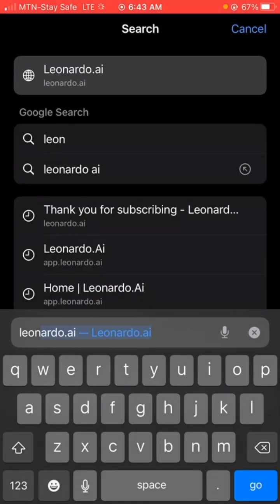Leonardo.ai is a new AI tool that you can use to create AI images. It works with prompts, and whatever you tell the AI tool to do is what it's going to do for you. It works just like ChatGPT, so you can say that it's an image version of ChatGPT, right? In this tutorial, I'm going to be showing you how to prompt Leonardo.ai to create images that you can use in your everyday life and also for your marketing and your content game.